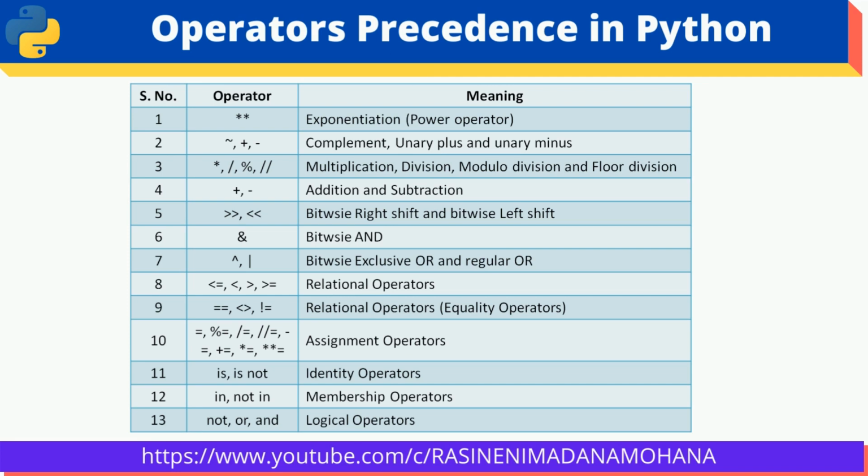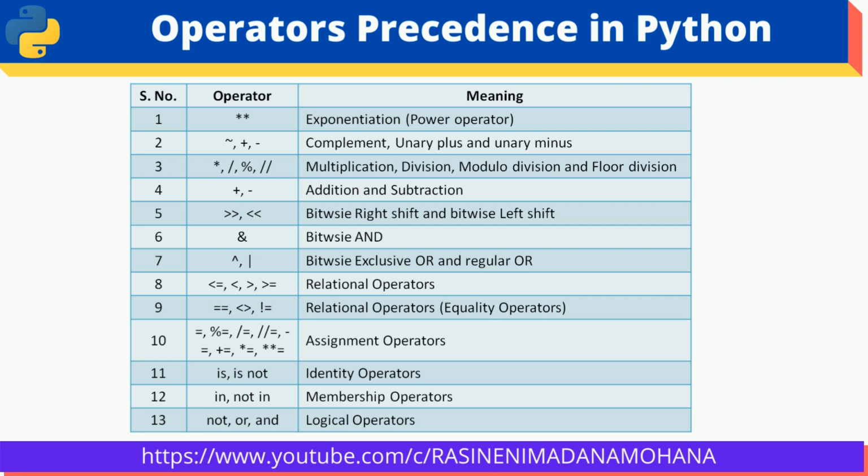The serial number is the precedence order. First we have the double asterisk, which is the exponentiation or power operator. The second is complement, unary plus and unary minus. These are the normal addition and subtraction signs. So complement is the first operator, then unary plus and unary minus.